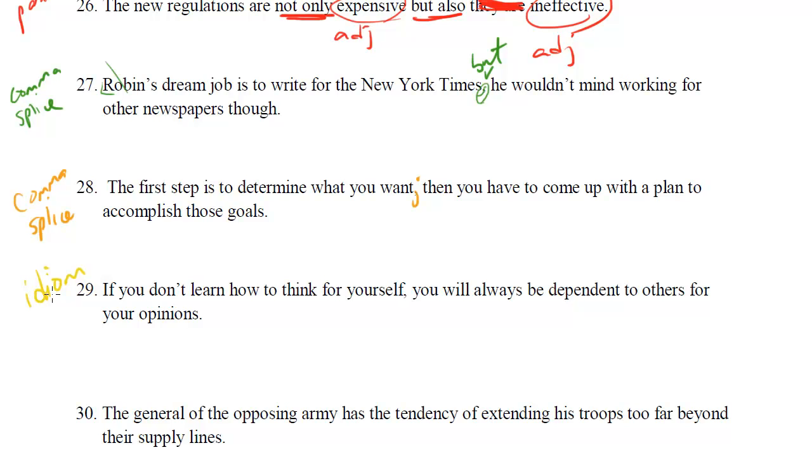And don't worry too much about this because as a native speaker, if you are a native speaker, you'll know most idioms. If you're not a native speaker, you'll probably maybe have an issue with this, but just be aware they're here. They don't come up too often. What's the issue here? Well, we don't say dependent to others. We say dependent on others. Usually you'll see an idiom with one of these preposition issues. You're using the wrong preposition with a particular adjective or verb or noun or something like that. So that's an idiom error. We'll see another example of an idiom error in 30.